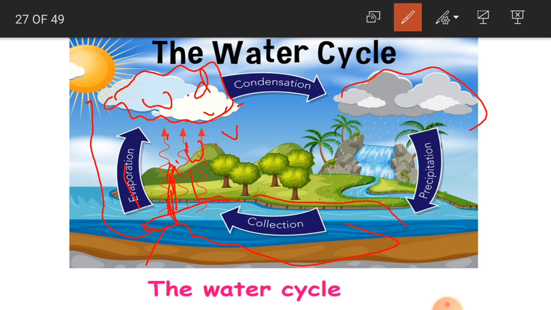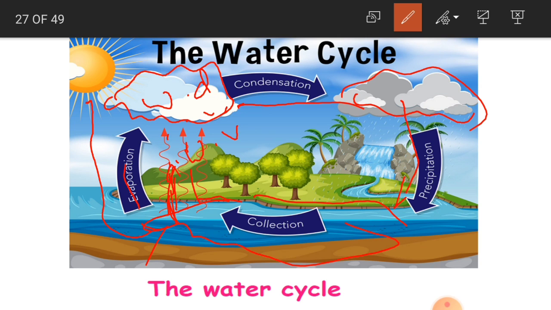These water droplets, when they become heavy, fall down as rain. Falling down is nothing but precipitation. Precipitation is rain, snow, any kind of weather condition where water falls down from the sky. So this is known as precipitation.